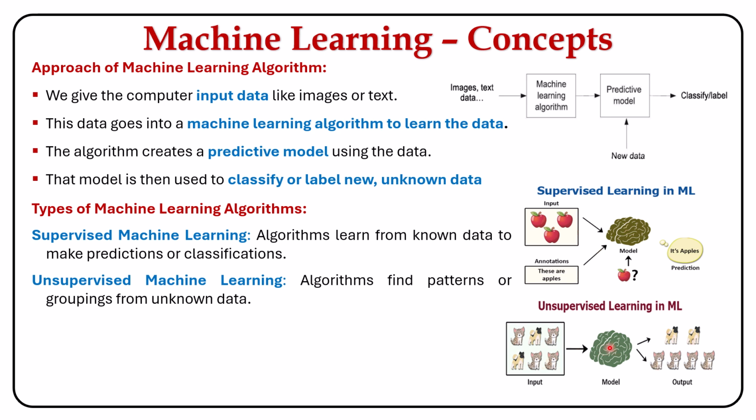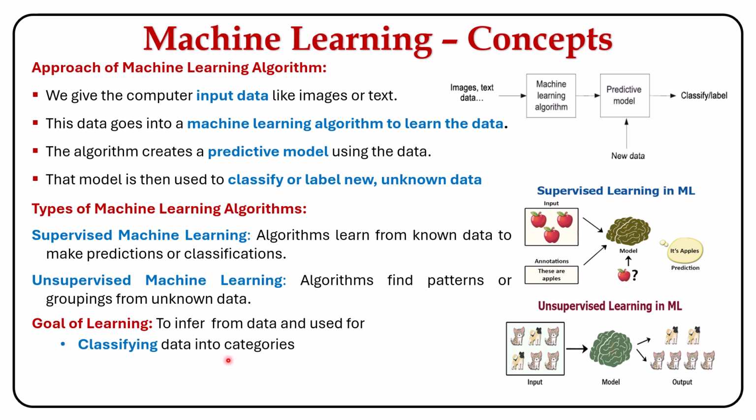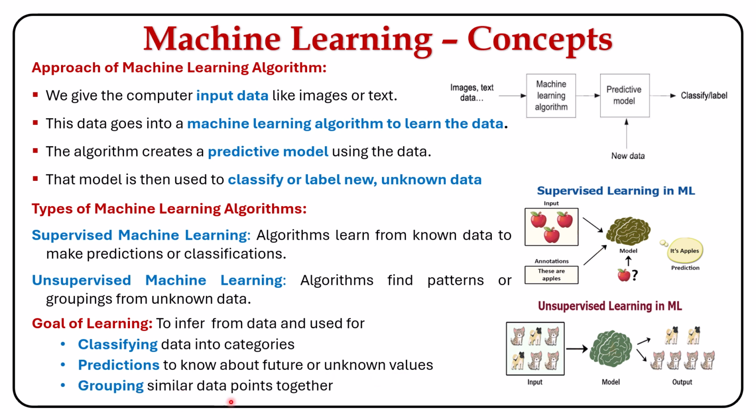So it groups the images into two categories, one for dogs and the other for cats, without being told what they are. So I hope you are clear on supervised and unsupervised machine learning algorithms with this image. The goals of machine learning are to infer from data and use it for classifying the data into categories, predicting to know about the future or unknown values, and grouping similar data points together.